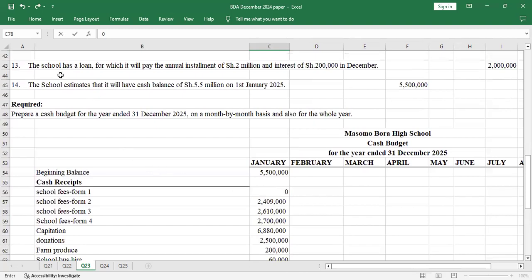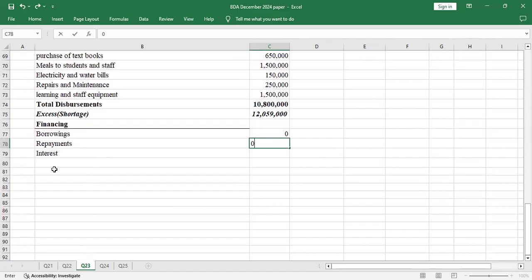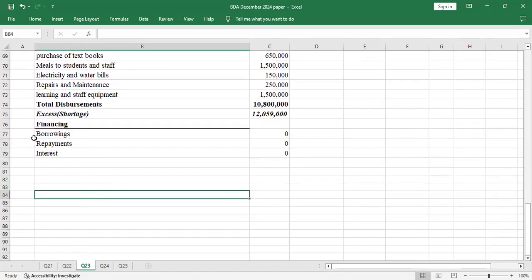This month we're told that the school has a loan for which it will pay the annual installment of shillings 2 million. So it was not a monthly installment, it was an annual installment, and interest of 200,000 in December. It means that everything will be taken to the month of December. So even here the interest is not there.